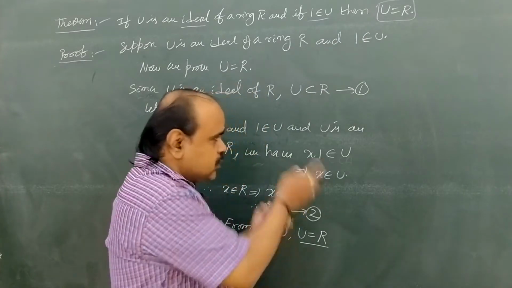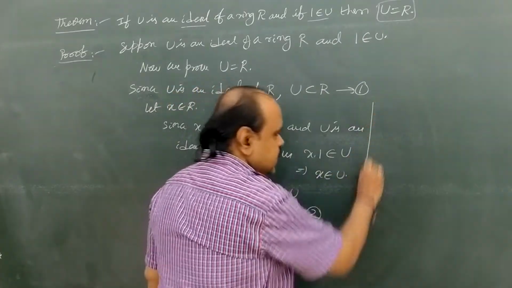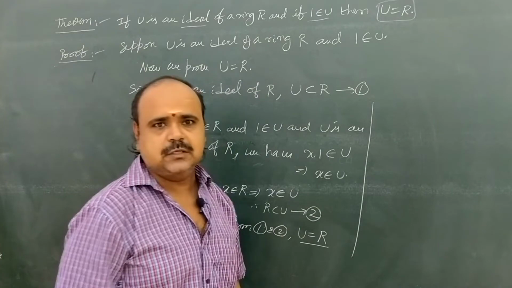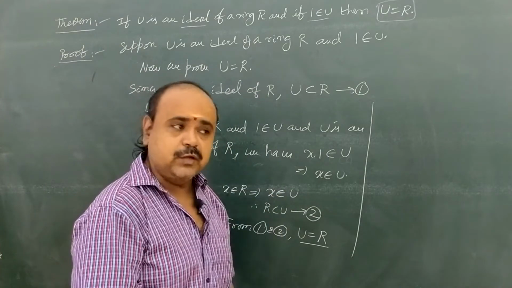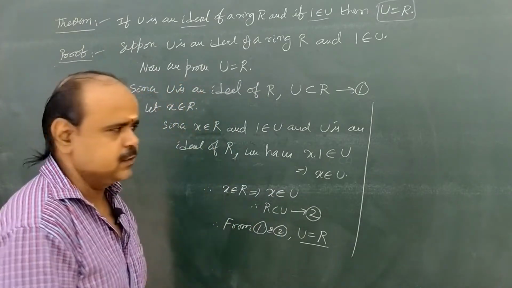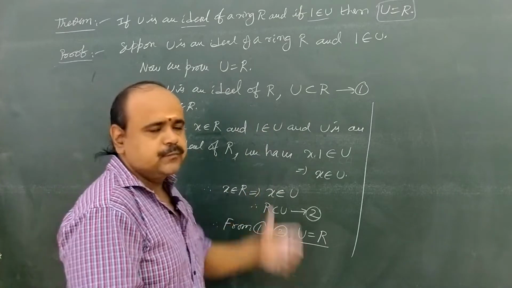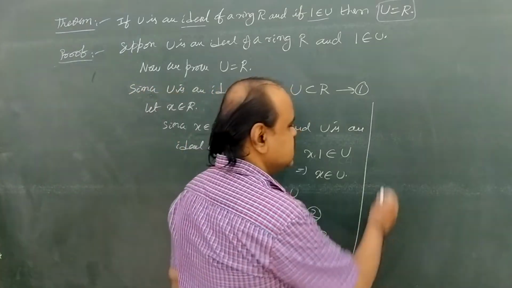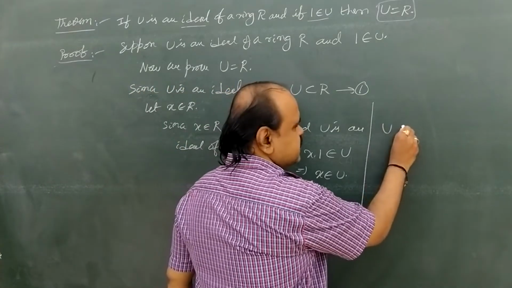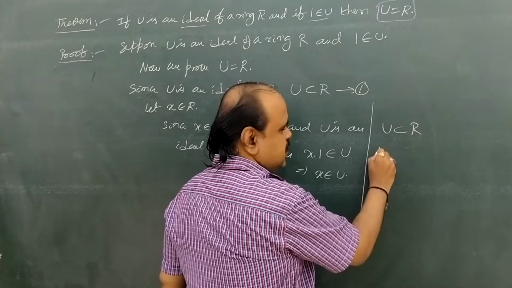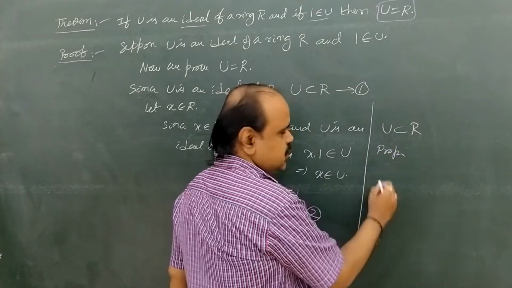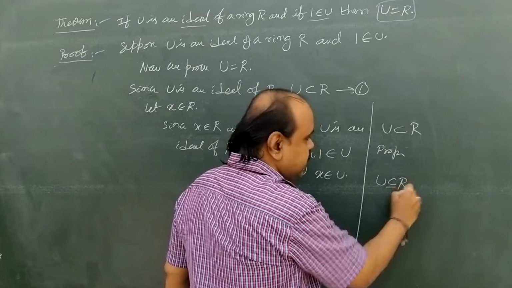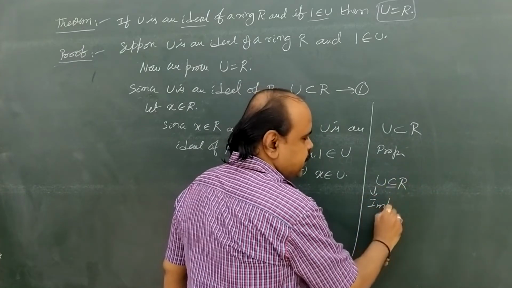Before this theorem, we saw two kinds of subsets, proper and improper. We wrote them as note points 1 and 2. Proper and improper ideals: if U is strictly a subset of R, then U is called proper. If U is a subset of or equal to R, then U is called improper.